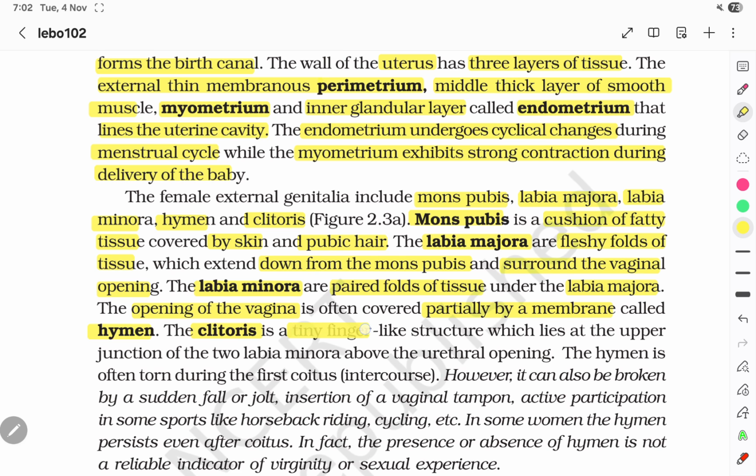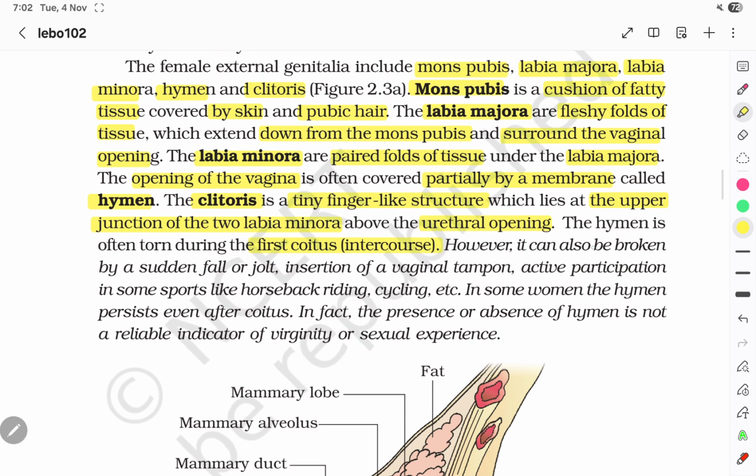The clitoris is a tiny finger-like structure which lies at the upper junction of the two labia minora above the urethral opening. The hymen is often torn during the first coitus or intercourse. However, it can also be broken by a sudden fall or jolts, insertion of a vaginal tampon, or active participation in some sports like horseback riding and cycling. In some women, the hymen persists even after coitus. In fact, the presence or absence of the hymen is not a reliable indicator of virginity or sexual experience.